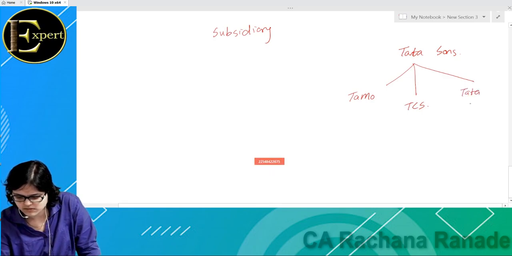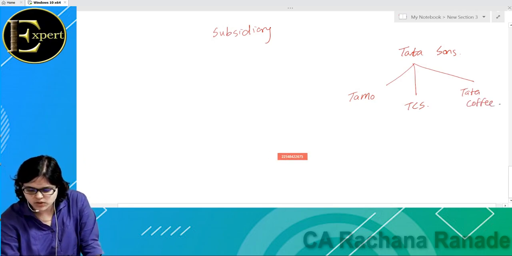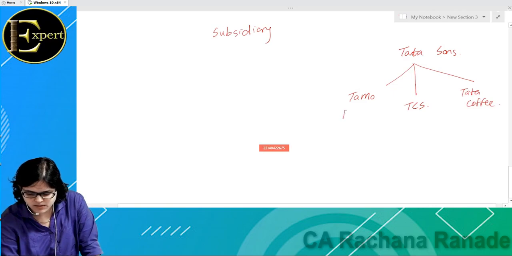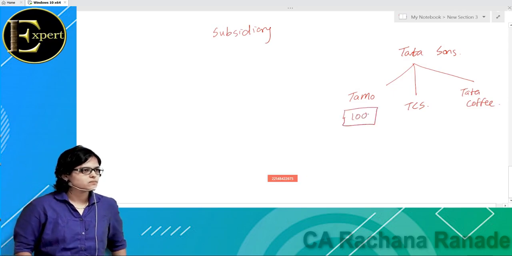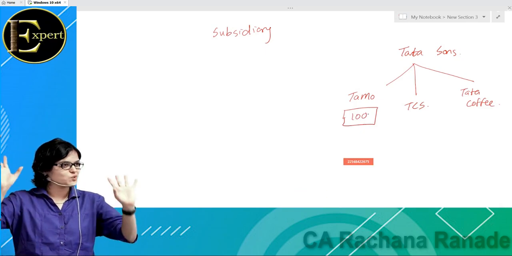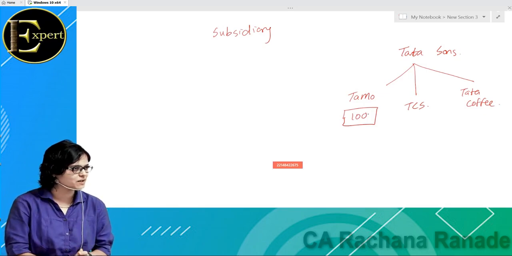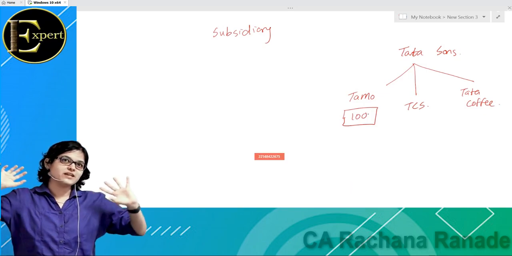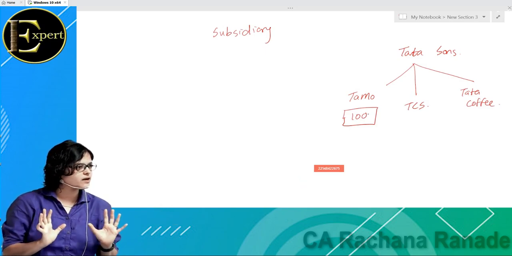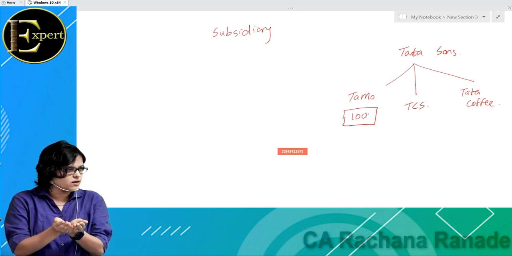Okay, now let us say Tata Motors is running its business with 100 rupees of capital. I know this is a very nonsense figure because it will be multiplied by so many numbers. I don't know, but just for your simple understanding, I'm telling you that Tata Motors is running its entire business with 100 rupees. The basic fund, the introductory fund with which you run your business is known as the capital.